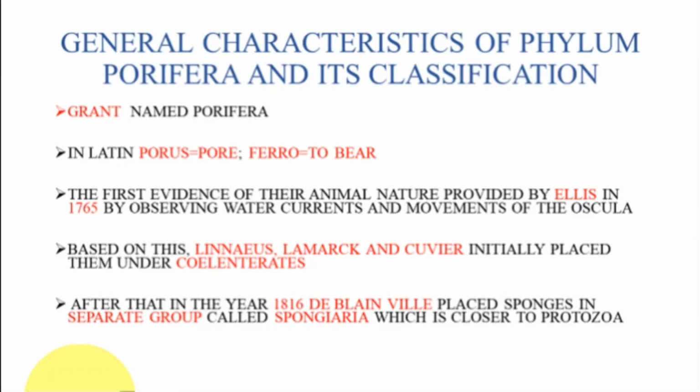But still the confusion continued, and in the year 1816 the scientist de Blainville, by studying all these animals, kept them in a separate phylum called Spongiaria. The phylum Spongiaria is very close to Protozoa.